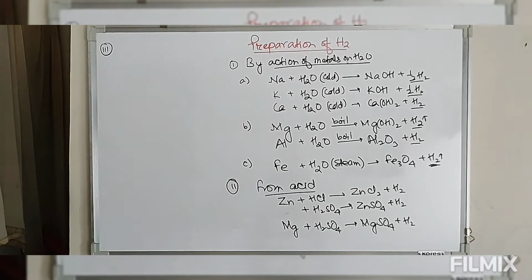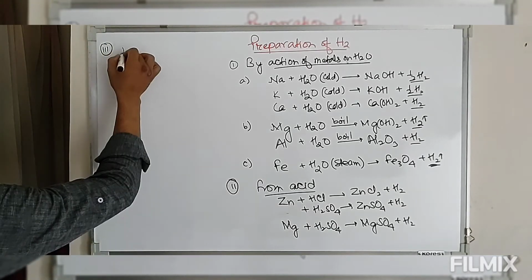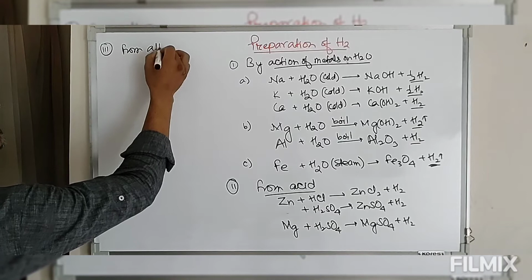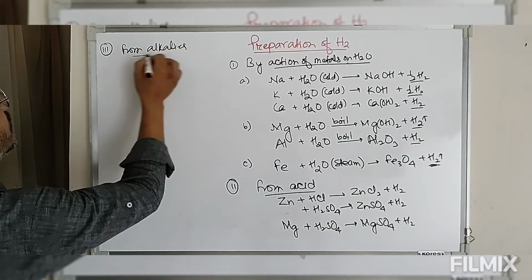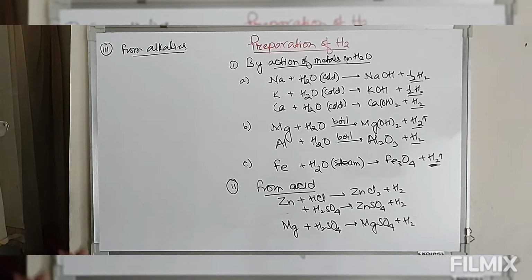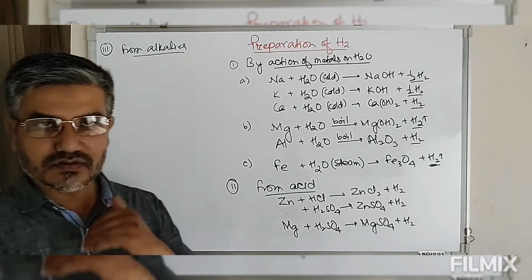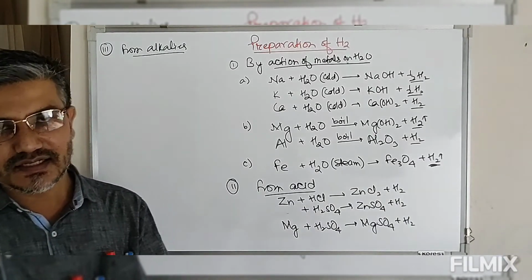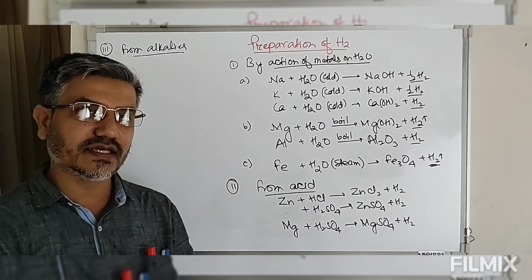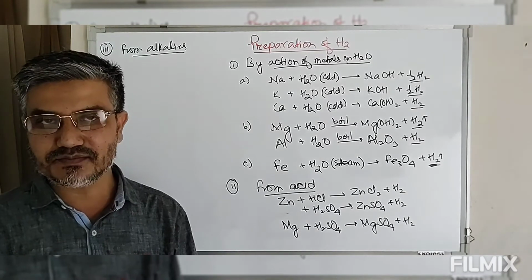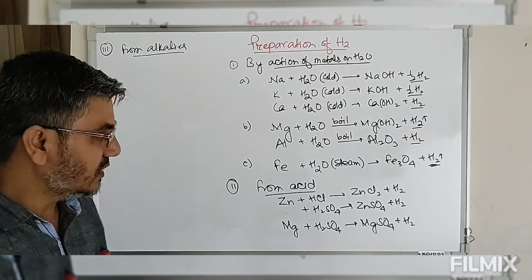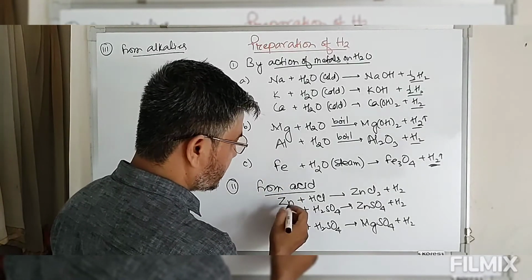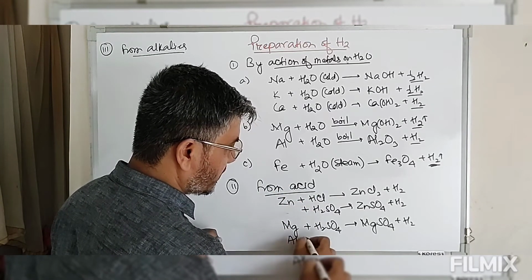Now if there is a possibility from acid, then we form alkalis. From alkalis means from base. Now there are some metals which dissolve with acid as well as base. So these metals can show acidic property as well as basic property, that is amphoteric nature. So take the case of zinc, we have magnesium. We can also take aluminium.